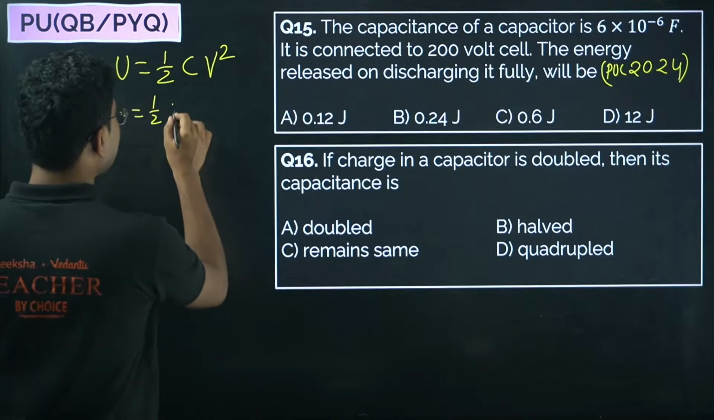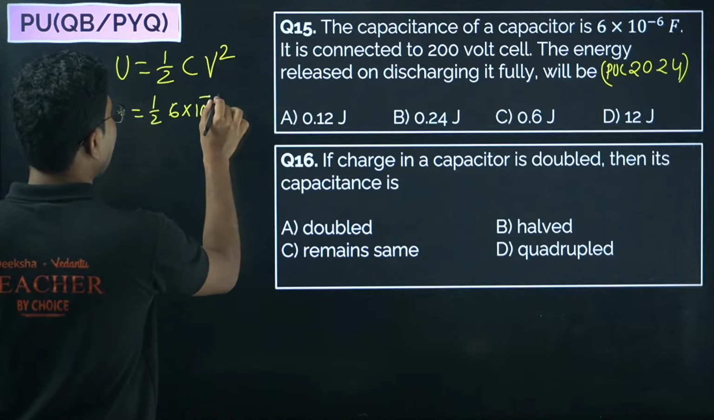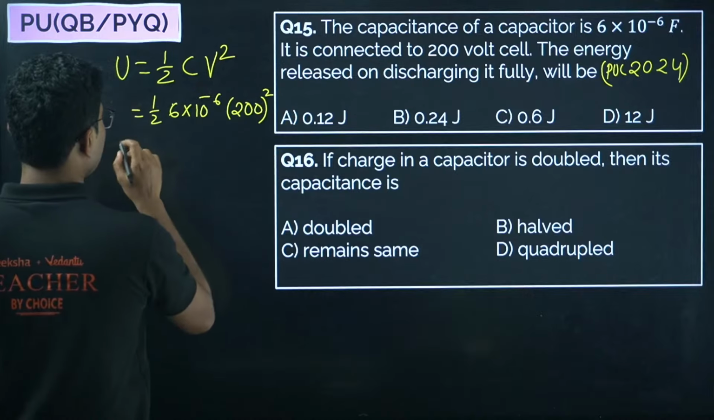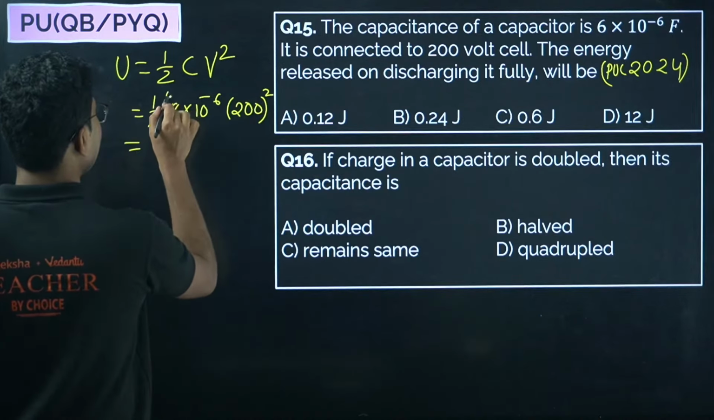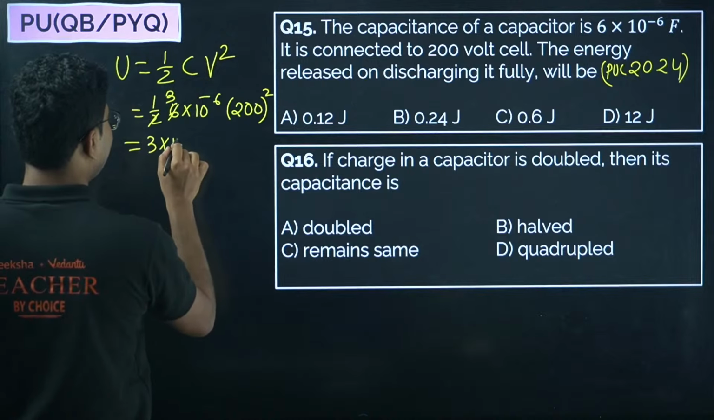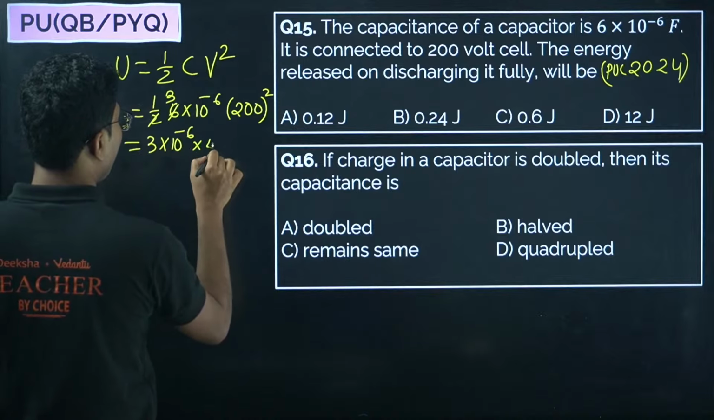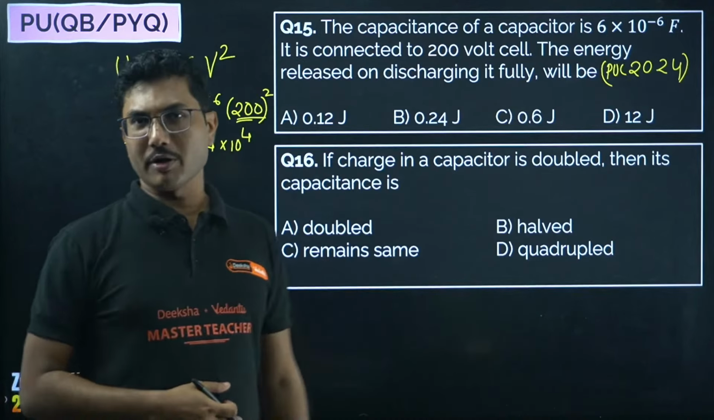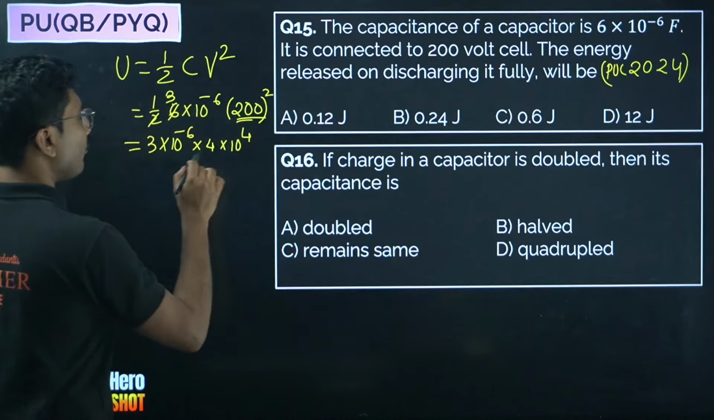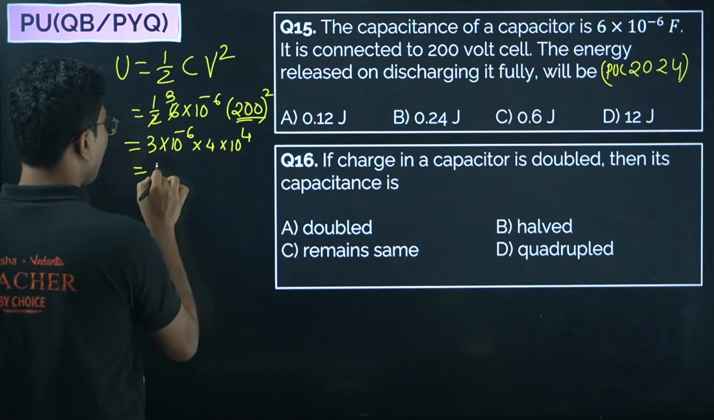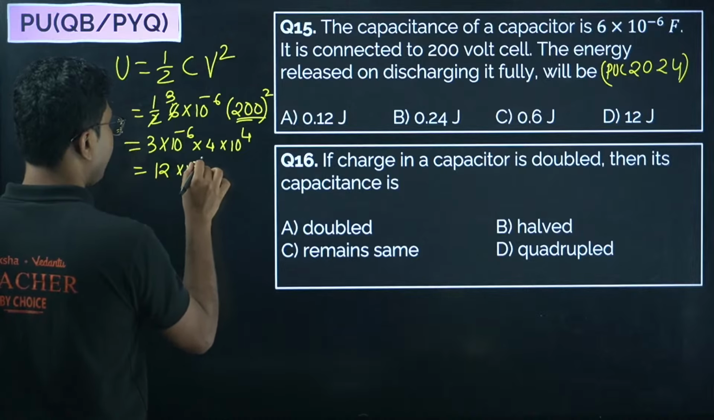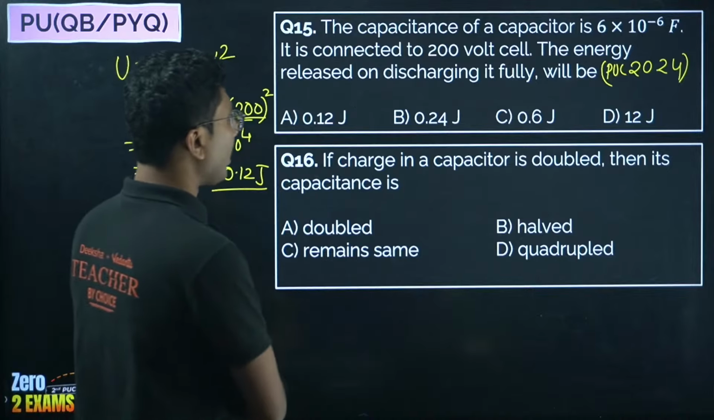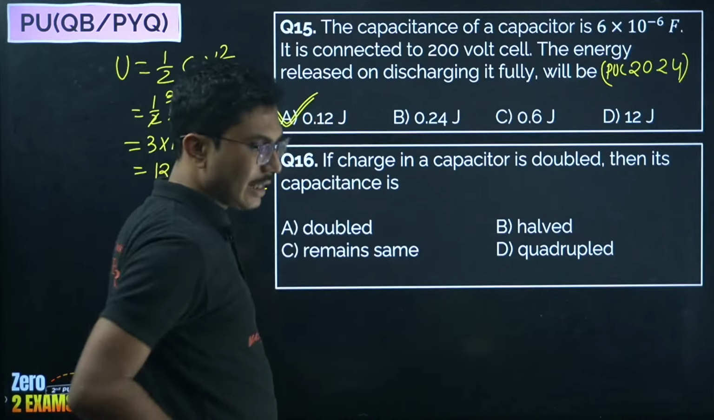So C is given as 6 into 10 to the power of minus 6 and voltage is 200 volt. So just simple mathematics: 3 into 10 to the power of minus 6 into 4 into 10 to the power of plus 4. 200 can be written as 2 into 10 to the power of 2, whole squared, you will get 4 into 10 to the power of 4. So you get 12 into 10 to the power of minus 2, that is 0.12 joules. Correct answer is option A.